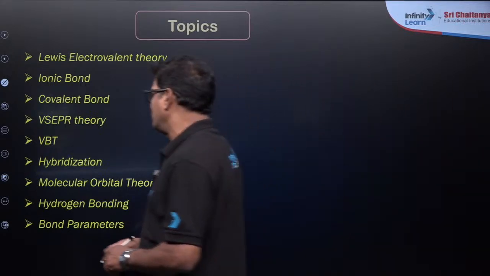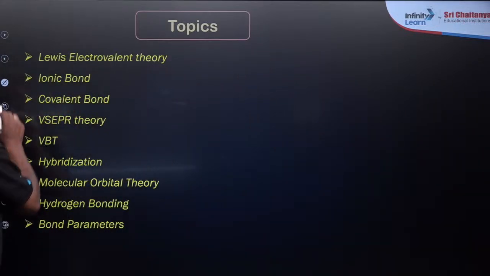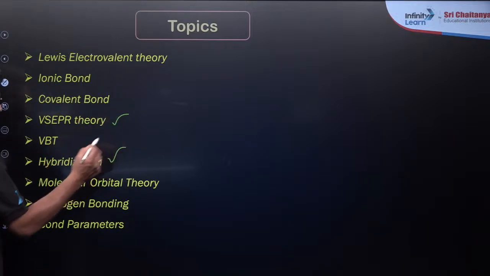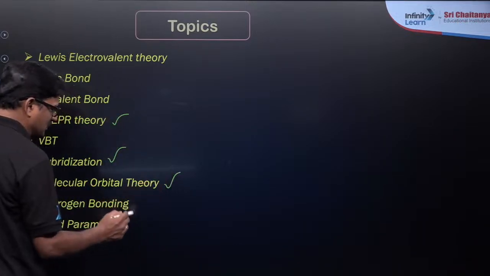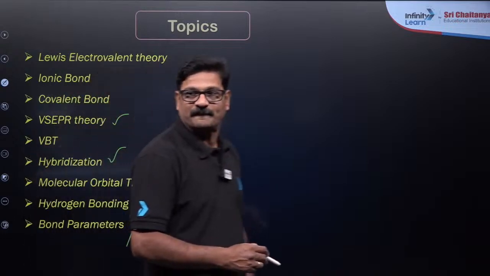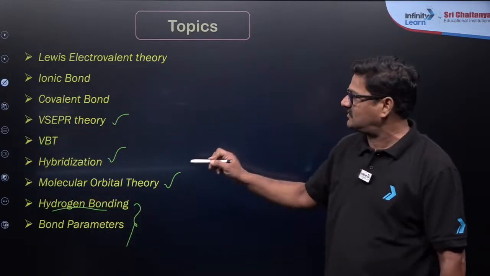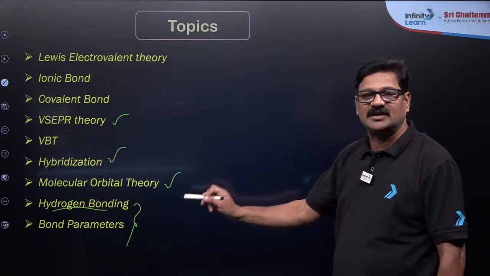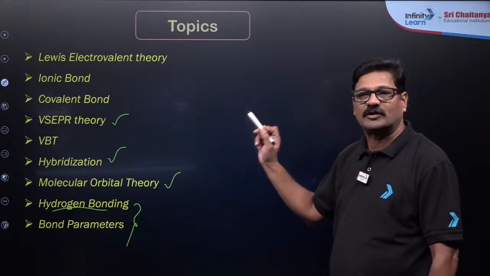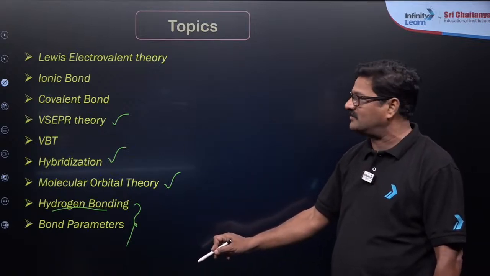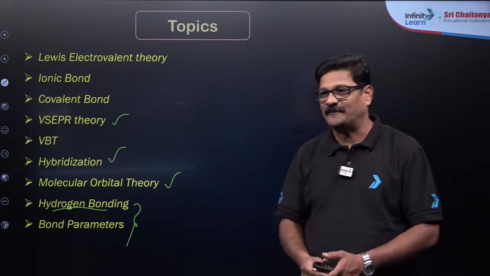Most probably you are going to get a question even from VSEPR theory and hybridization, molecular orbital theory, bond parameters and hydrogen bonding. So how is hydrogen bonding connected? Yes, it is connected in deciding the stability and boiling point, and other things in organic chemistry as well. So it is totally connected with the entire chemistry. Let us start without any delay.